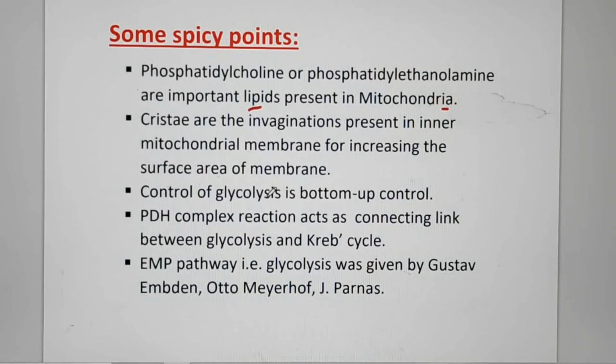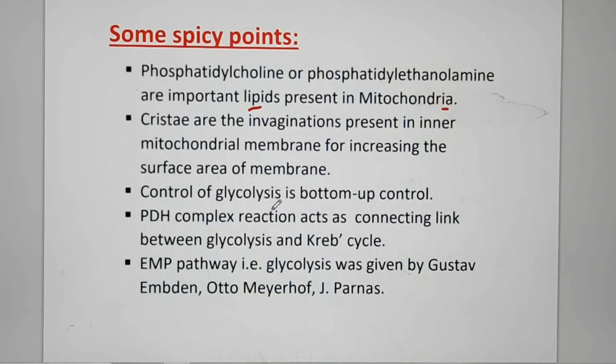Next point, control of glycolysis is bottom-up control. Why is it bottom-up control? Because primary regulation is at the level of phosphoenol pyruvate by pyruvate kinase and PEP carboxylase, and secondary regulation is at the role of enzyme phosphofructokinase. So their sequence is from bottom to up level. That is why it is bottom-up control.